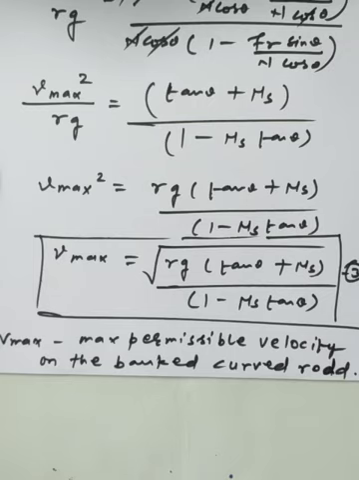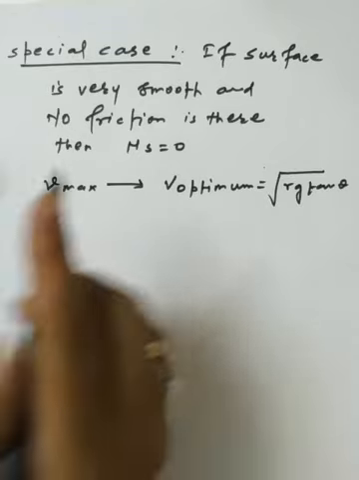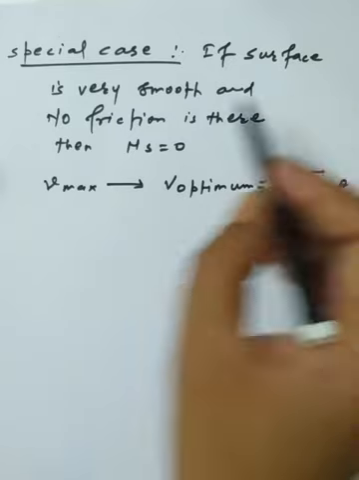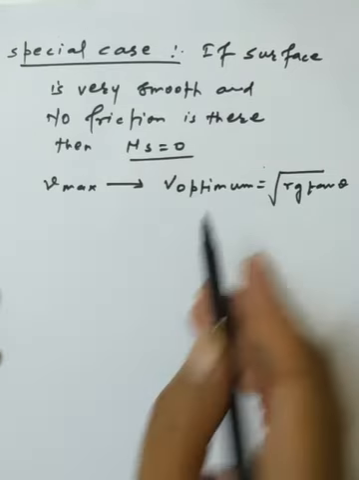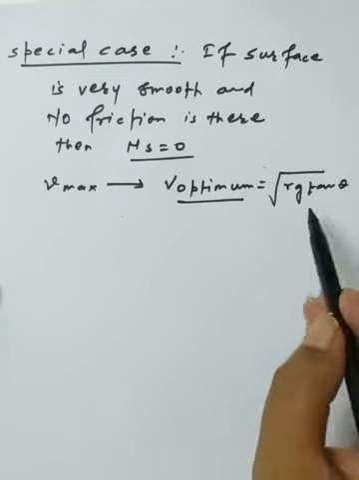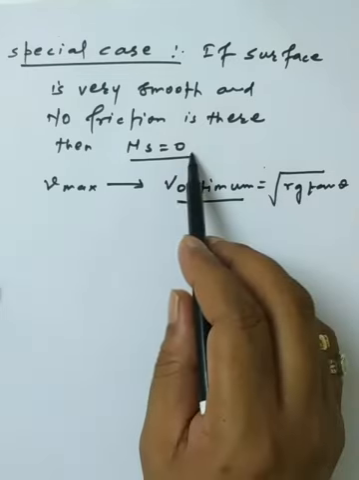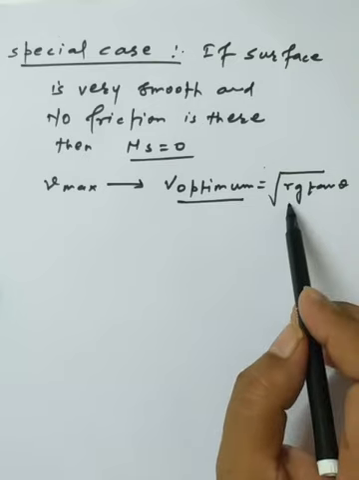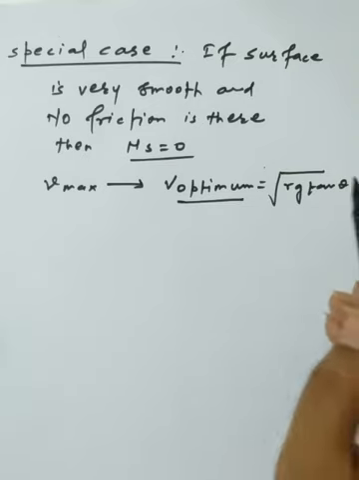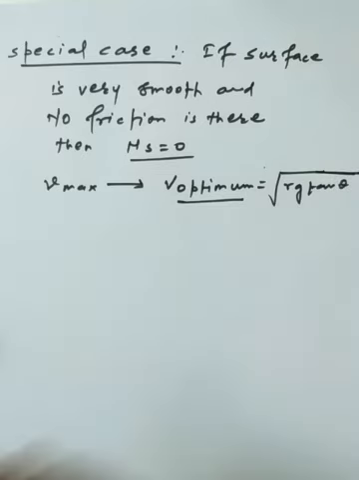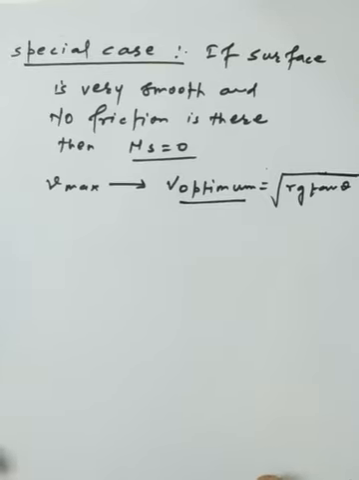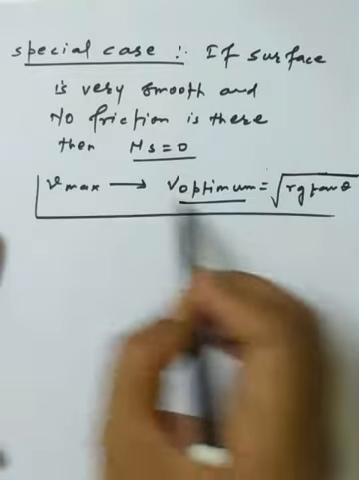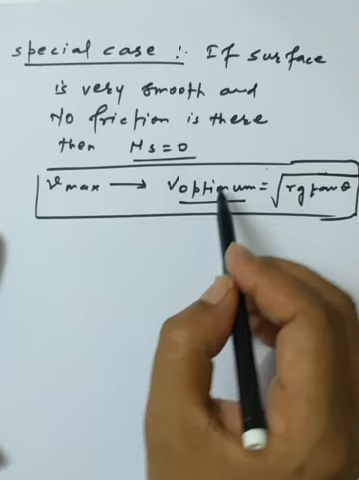Now one important special case in this section: if the surface is very smooth and there is no friction, we assume mu s is equal to 0. Then v max will be the optimum velocity, and we keep mu s equal to 0 in the formula. So we get v optimum is equal to under root rg tan theta. Even if no friction is there, this is the angle of banking that helps the vehicle stay on a curved road. So we have discussed the next formula, that v max will be considered as v optimum.